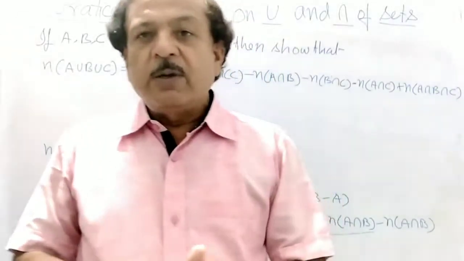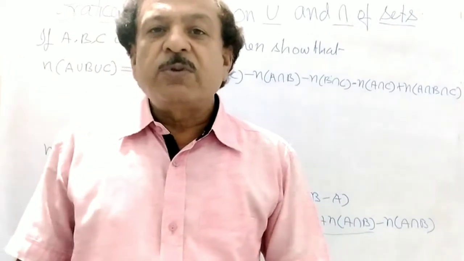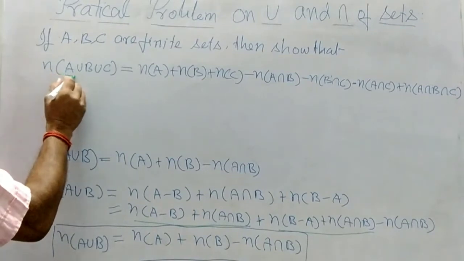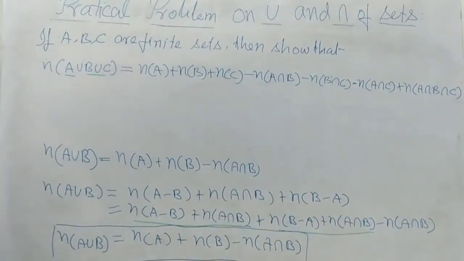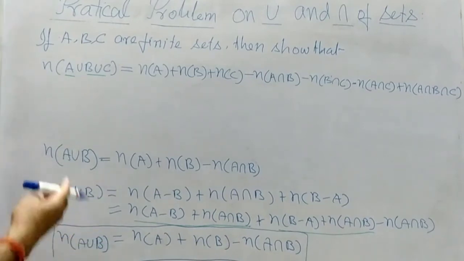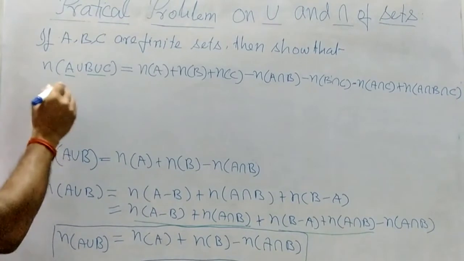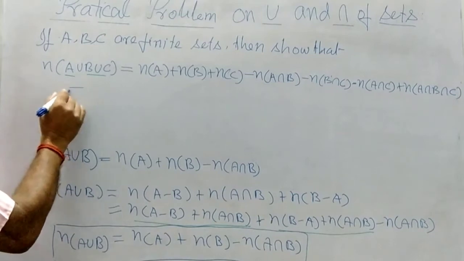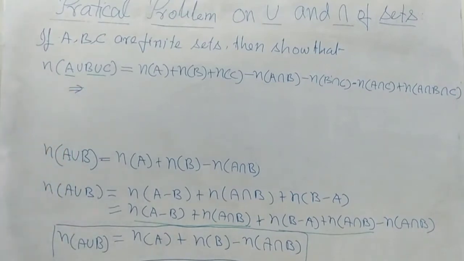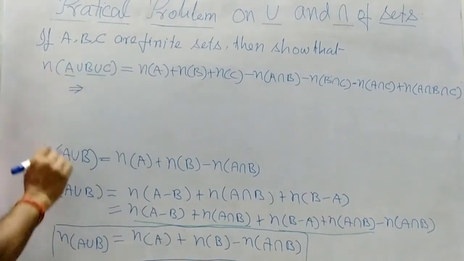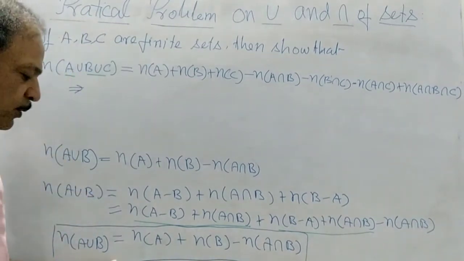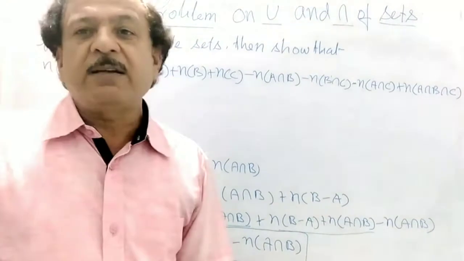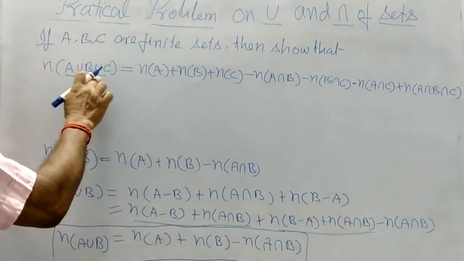So to show this, let us see. First you take A as one set and B union C as the other set. First you write these two things, by using the previous formula: N(A union B) equals N(A) plus N(B) minus N(A intersection B). So this will be the first set, and this will be the second.